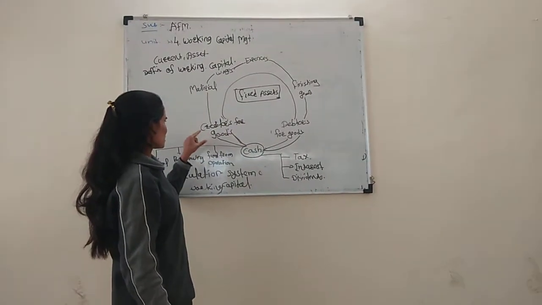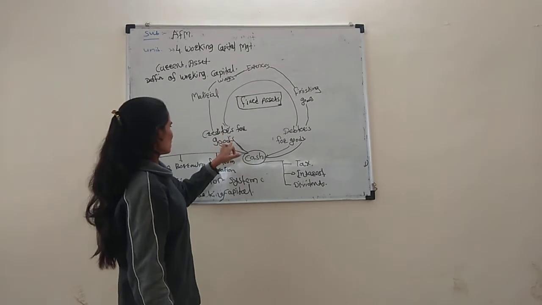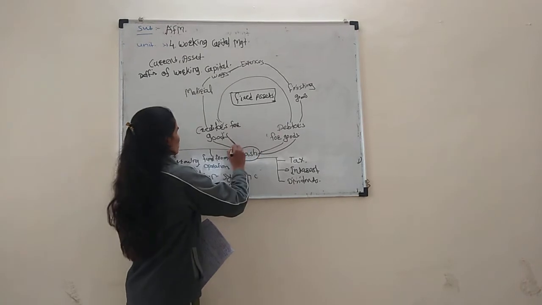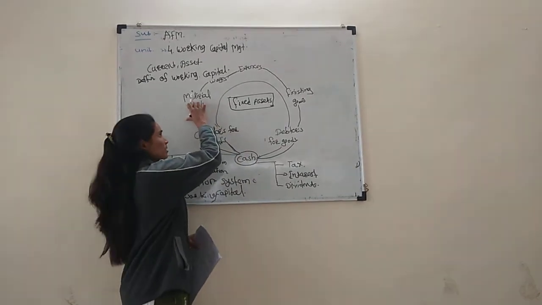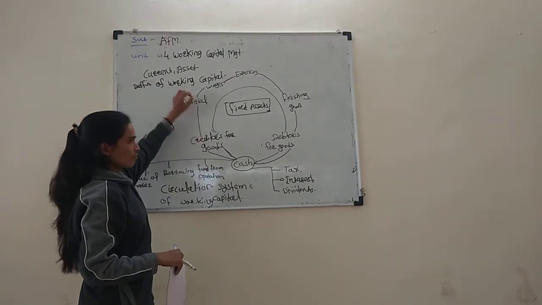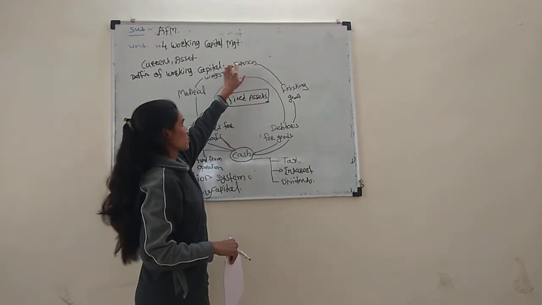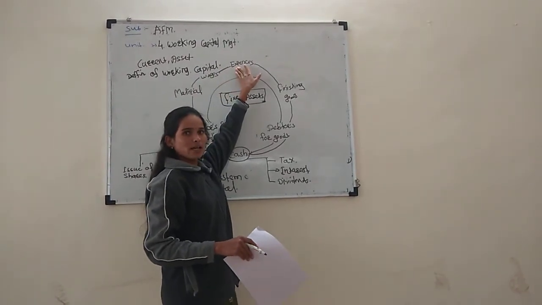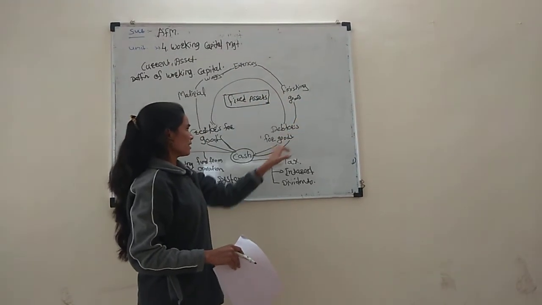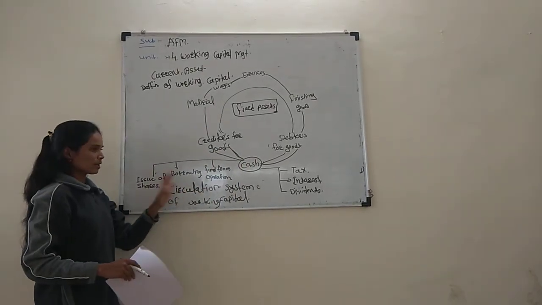Next is creditors for goods. The starting point is creditors for goods and the end is debtors for goods. First is the purchase of material, and after that wages, with material in the working process. Next are expenses, meaning other expenses such as labor and packing. Last is finished goods and then debtors for goods. This is the circulation system of working capital.